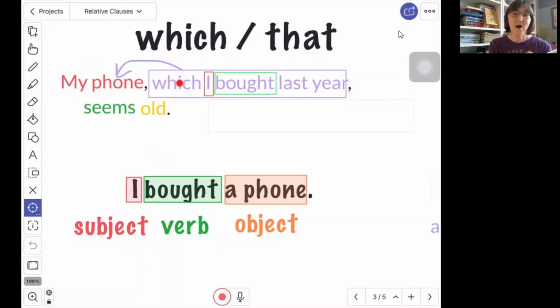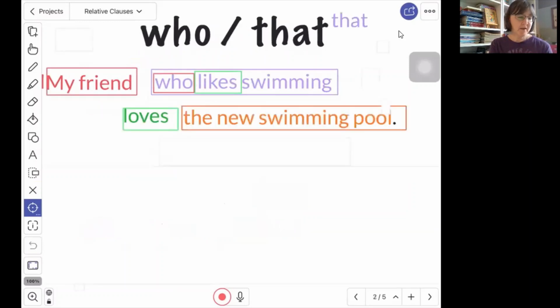It's acting as the object because I bought what? I bought the phone. Phone is the object of what I bought. This is different from when we have my friend who likes swimming. Here, who is talking about my friend. We could take my friend and put it in this red box. My friend likes swimming. So who is the subject of likes swimming, because this who is talking about my friend. My friend likes swimming. So here it's the subject.